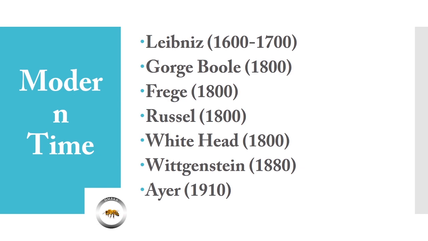These results appeared in two major works: the Mathematical Analysis of Logic, 1847, and the Laws of Thought, 1854. The next person is Frege.